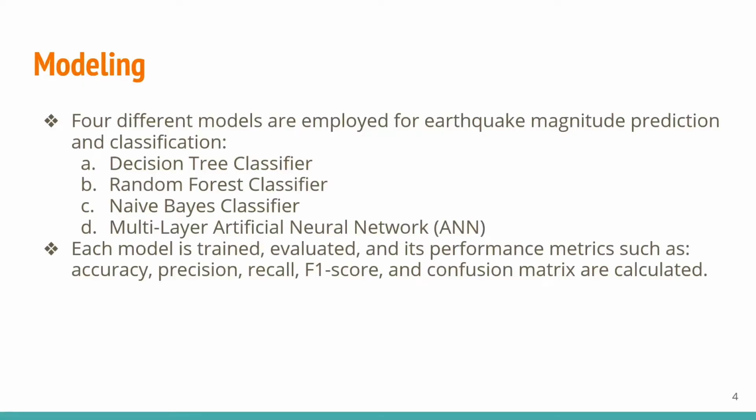In the modeling section, we have 4 different models for prediction of earthquake magnitude. These are decision tree classifier, random forest classifier, naive Bayes classifier, and multi-layer artificial neural network. Each of the models is trained and evaluated, and their accuracy, precision, and confusion matrices are calculated. Their accuracy and precision are described later in another part in detail.